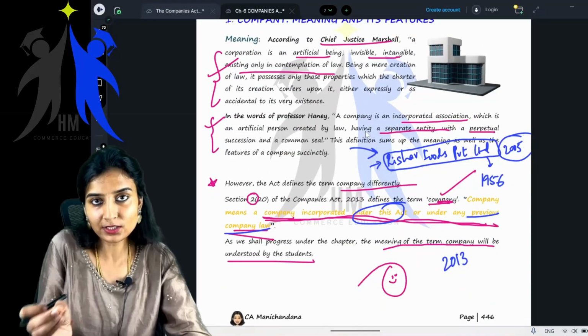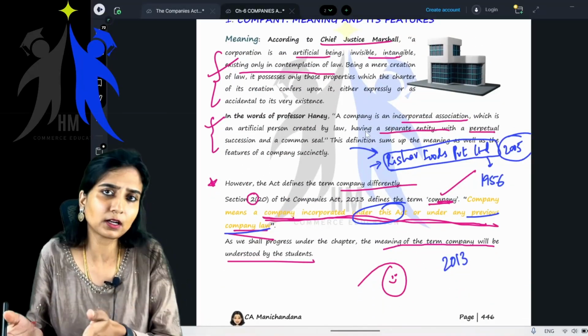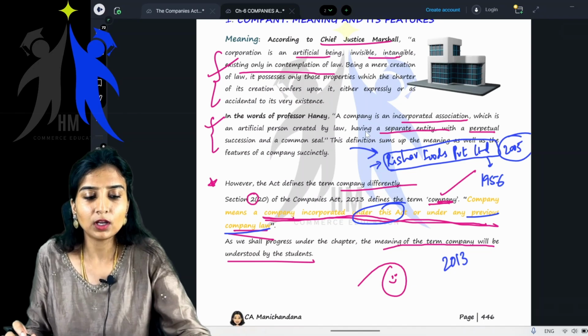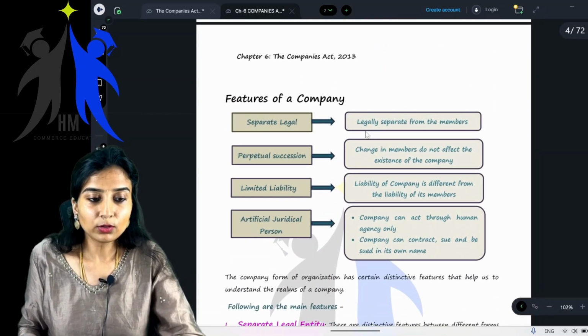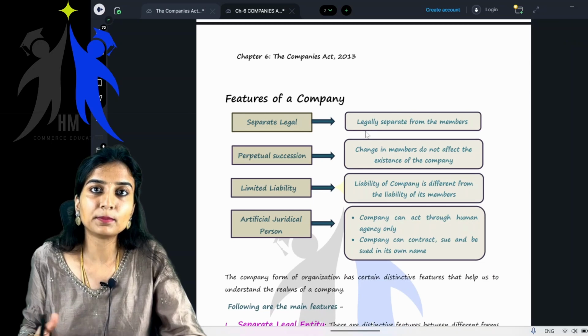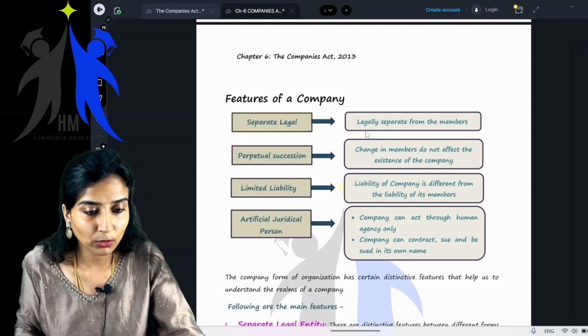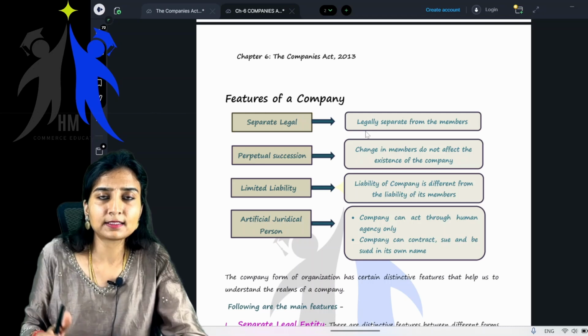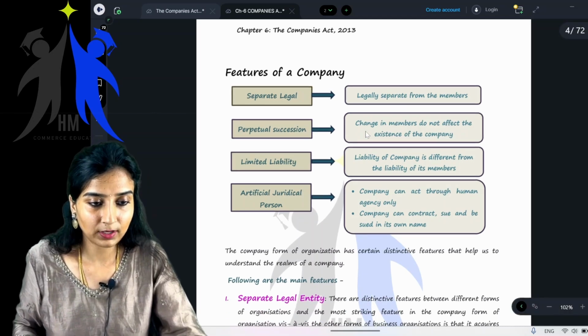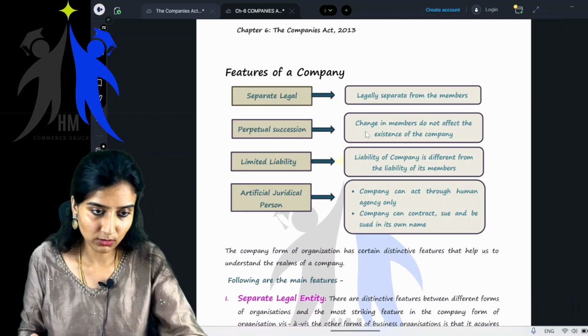You just know the definition that a company is a company incorporated under this act or any previous law, but you don't know what the features of a company are. Yes or no? What is a company? You all don't know. What are the types of companies? What is there in this particular act? You still don't know, right? So let's get into it.